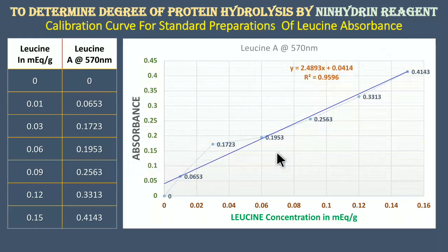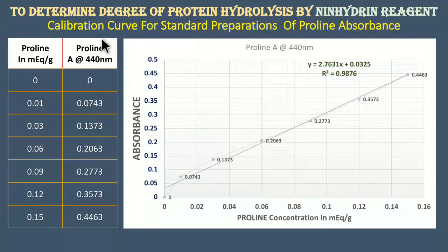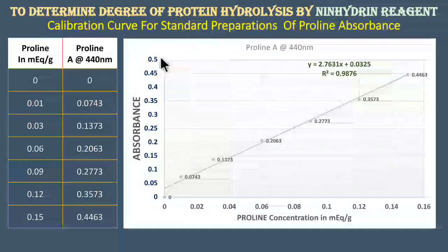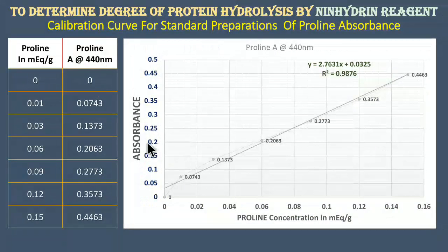Further, in the next slide, the calibration curve for standard preparation of proline absorbance, where the concentration is put on the x-axis and the proline absorbance is plotted in the graph corresponding to the distributed concentration. Here, the linear regression line has been generated.